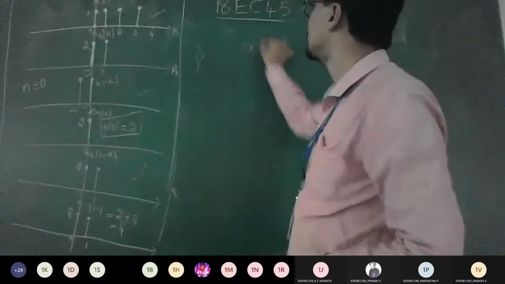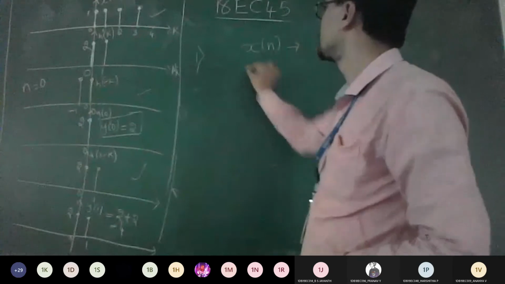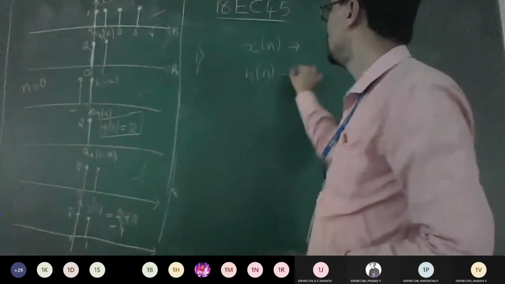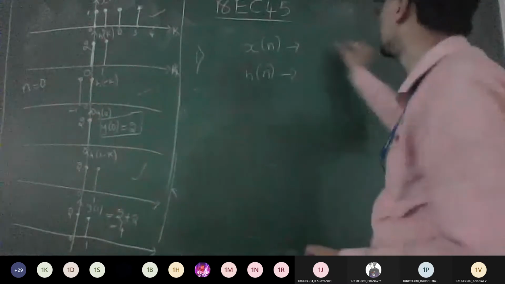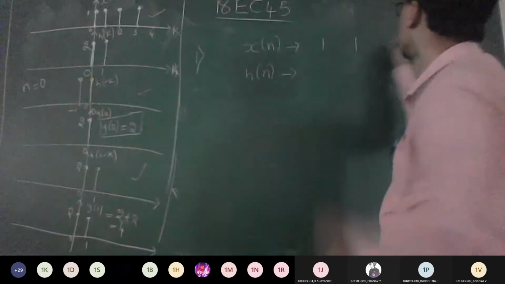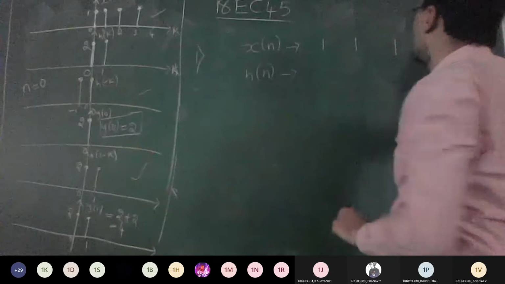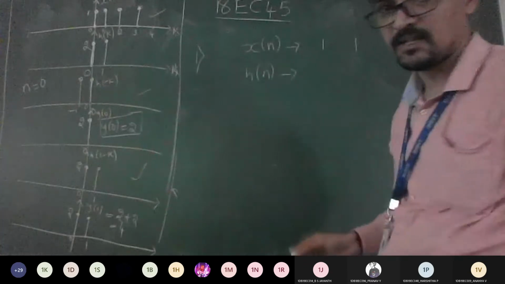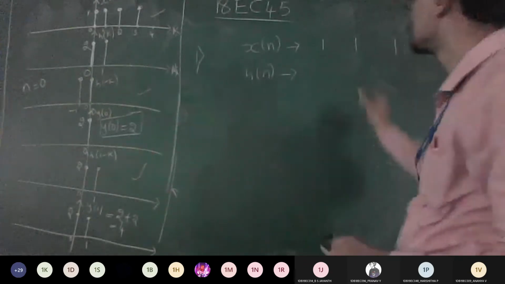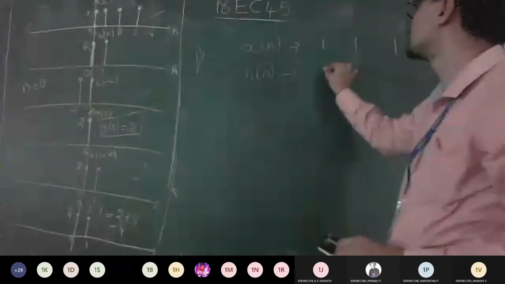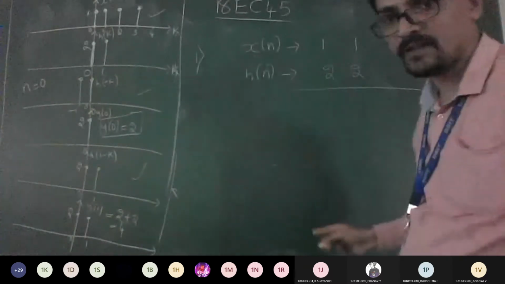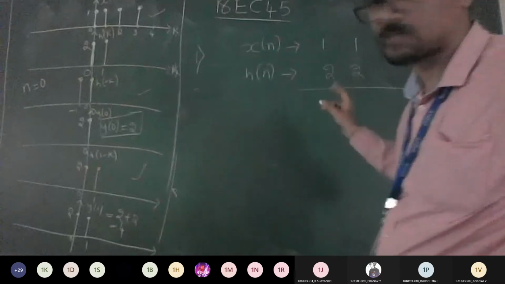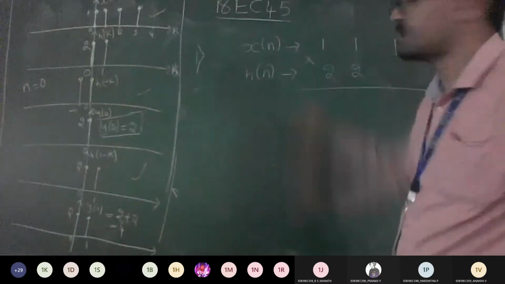You need to write the sequence of x of n and h of n, and do normal multiplication. What was the sequence for x of n, guys? It was 1, 1, 1 and 1. Leave sufficient space, so try to write the same way in the exam also. And h of n has only two values, 2 and 2. To get y of n, I need to do the convolution of these, so I should use the multiplication method.